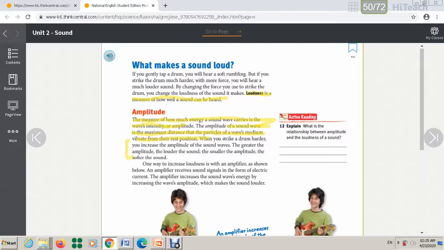In this example, read it. One way to increase loudness is by using what? An amplifier. This part is important. And the amplifier increases what? The sound wave's energy by increasing the wave's amplitude, which makes the sound what? Makes the sound louder. This part is important. Study these highlighted lines.